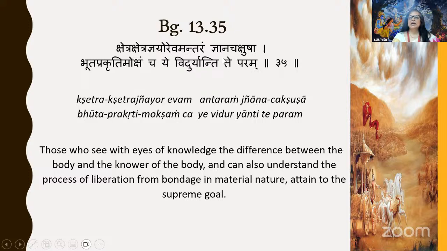So Krishna says, what is jnana chakshu? What is someone who has the vision of knowledge? What does he see? He sees kshetra. Kshetra is body. Kshetragya is the soul, and in kshetragya there are two, the soul and the super soul. He sees the difference. Antar is the difference between body, soul, and super soul. The one who has realized can see this difference. Bhuta prakriti moksha cha: by understanding the living entity and the nature, one is able to get liberated from this material world.